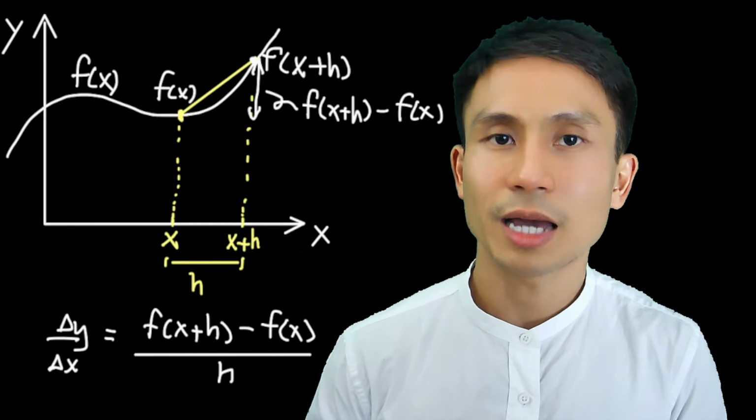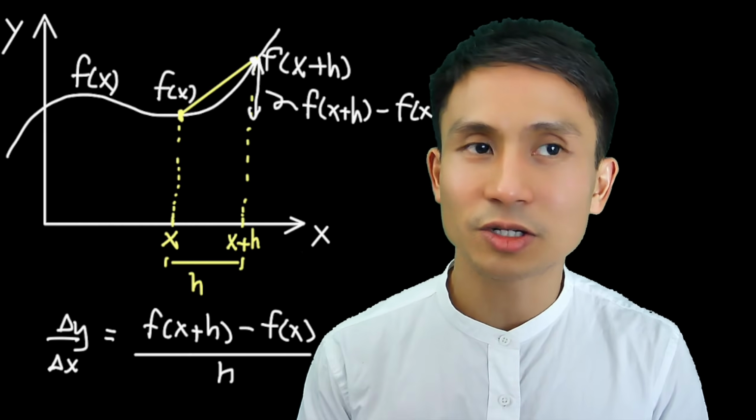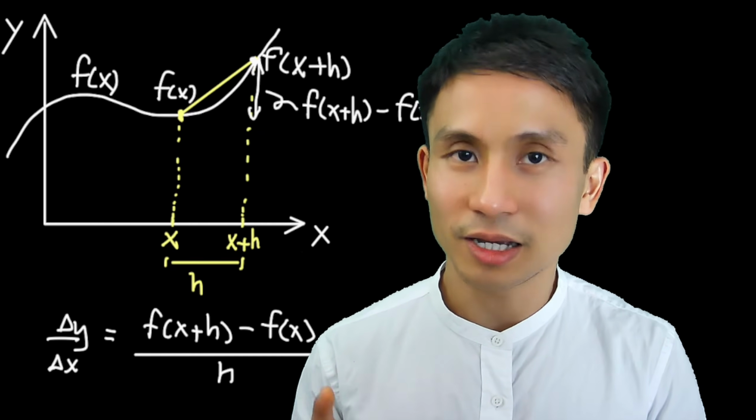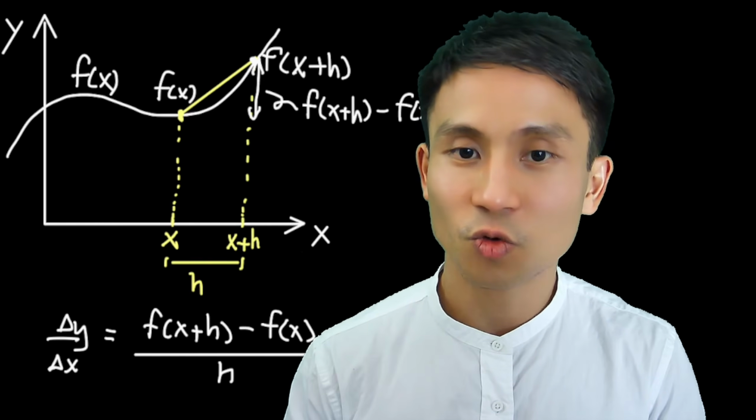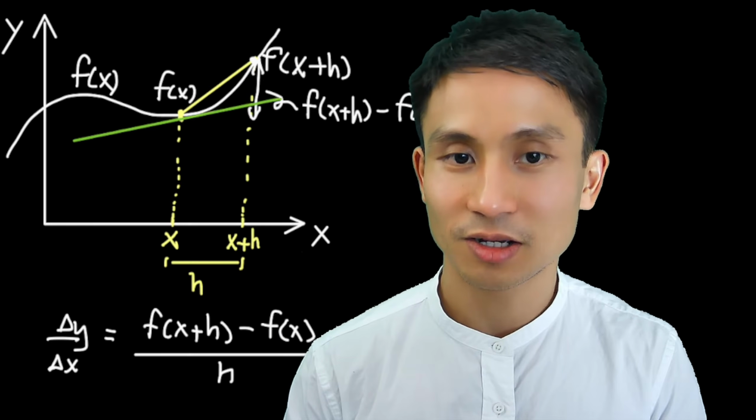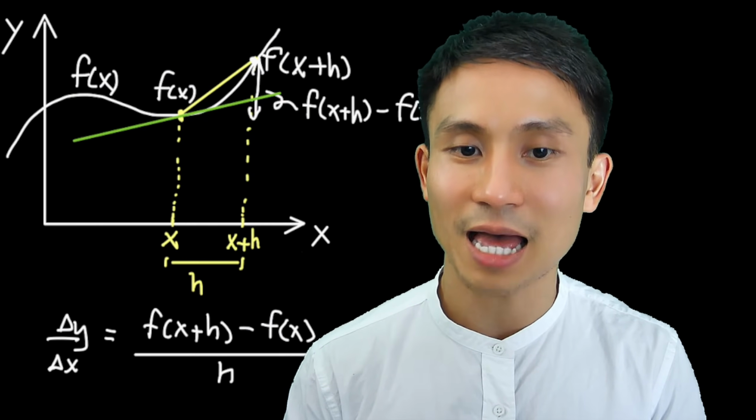But here's the problem. As you can see, perhaps the best way to illustrate visually what would be the slope at a point would be to draw what's called a tangent. So I'm drawing a tangent, presumably at the point x here.